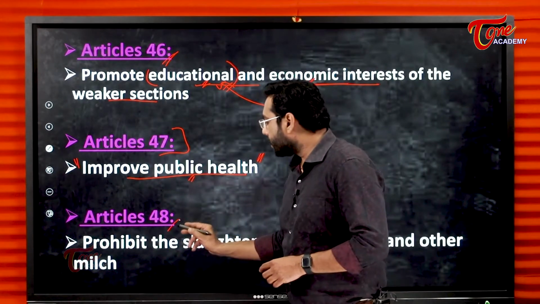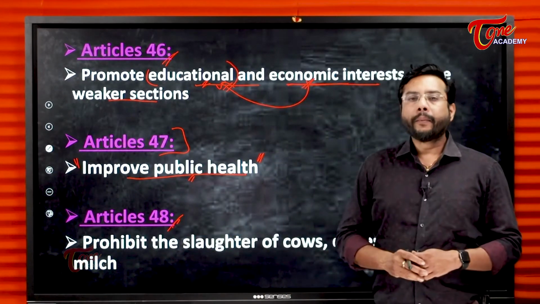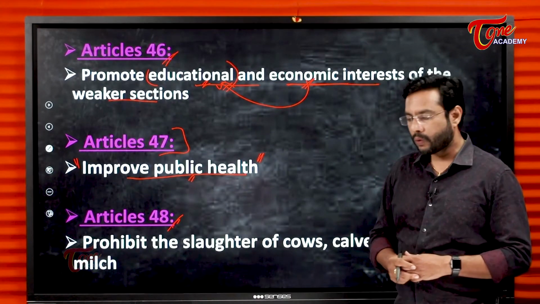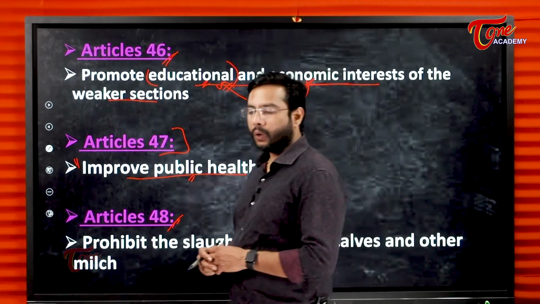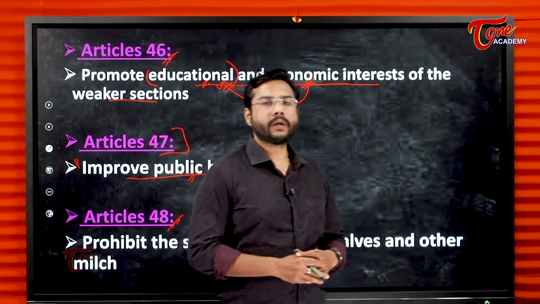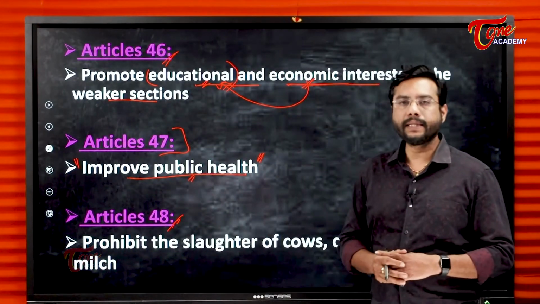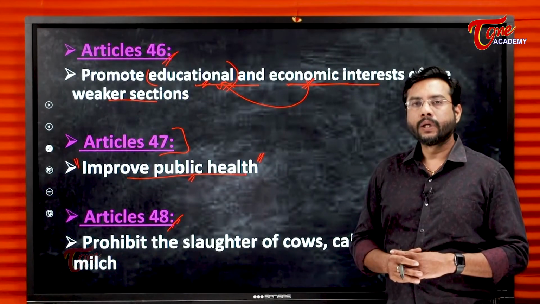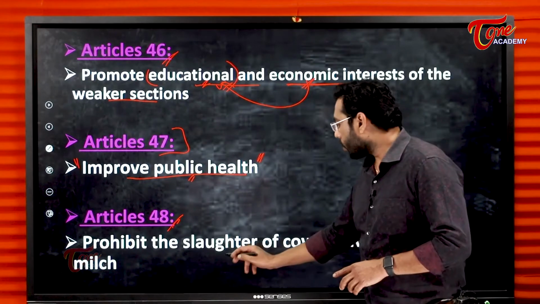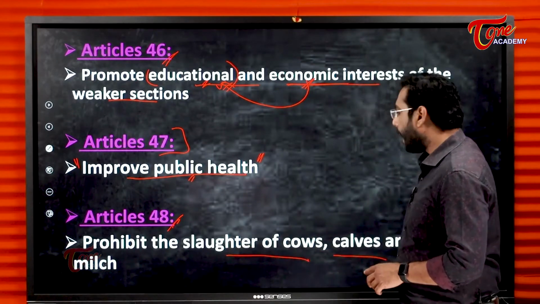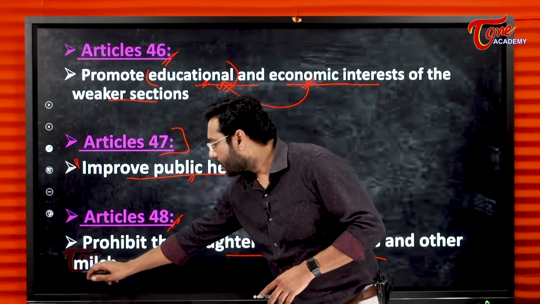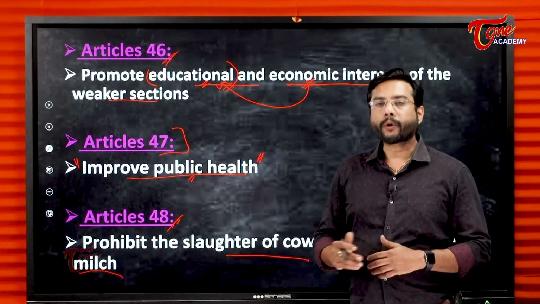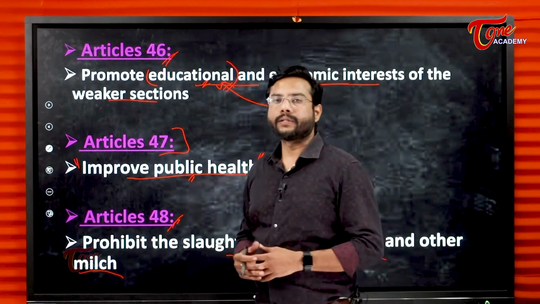Article 48 talks about prohibiting the slaughter of cows. Slaughtering of cows, which are milching animals, we get milk from these breeds. So the government should take steps to prohibit the slaughter of cows, calves, and other milching, milk giving animals, so that the production of milk is increased.